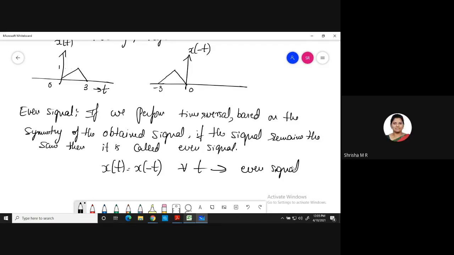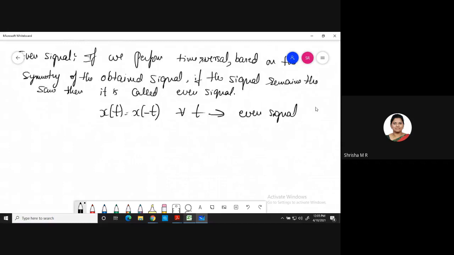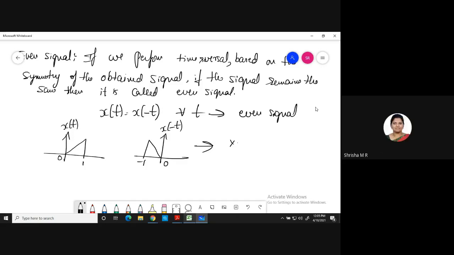I'll give you one more example for an even signal. Suppose you have a signal like this, x of t. Is it an even signal? x of minus t, you'll get like this. It is symmetric, right? Suppose it exists from 0 to 1, and this exists from 0 to minus 1. Is it symmetric? Yes, it's symmetric, right? It's a mirror image. If you fold this signal about the y-axis, you'll get this signal. So it's symmetric and it's called an even signal. Okay.